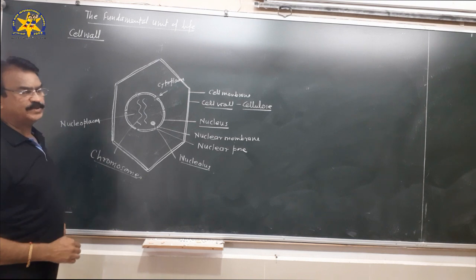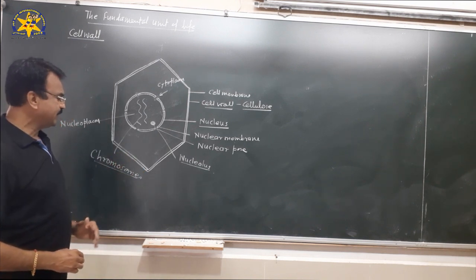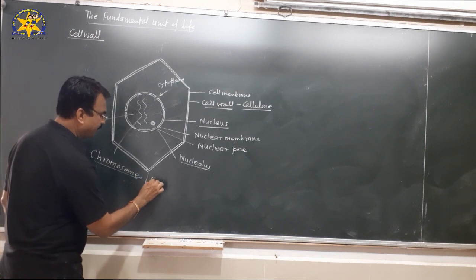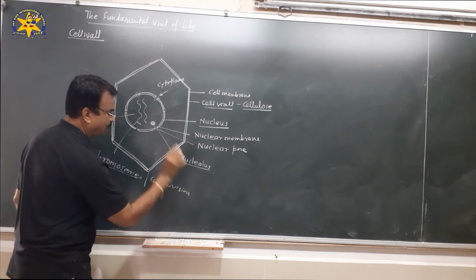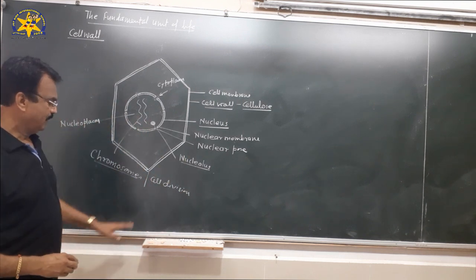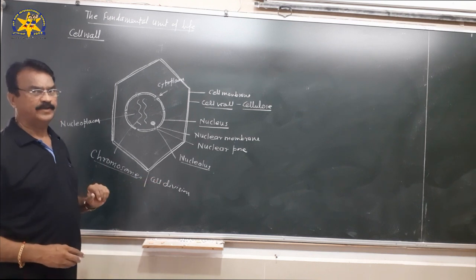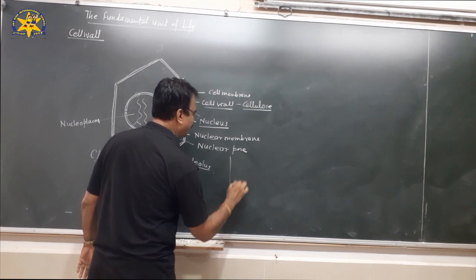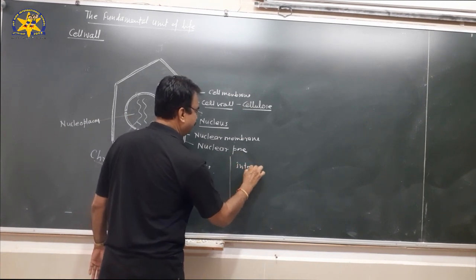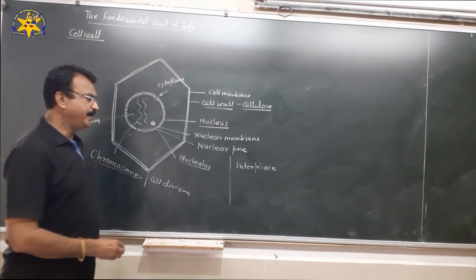But chromosomes can be visible only at the time of cell division. When the cell is not dividing, when it is in the resting phase, it is in the interphase.